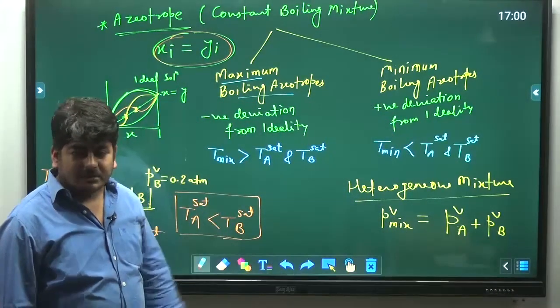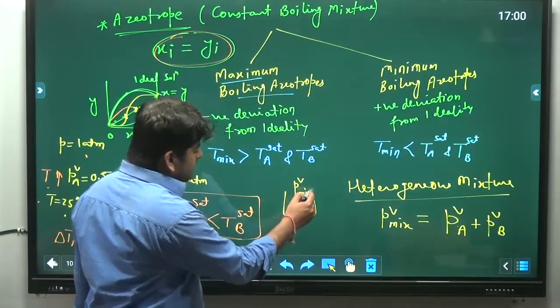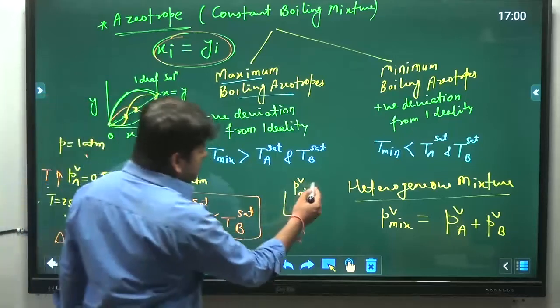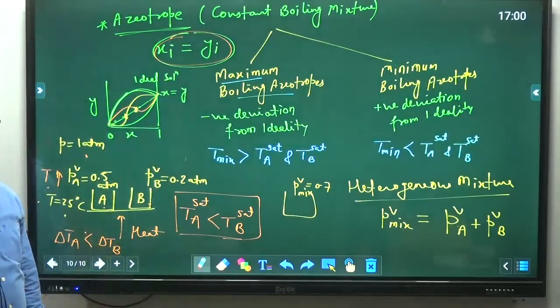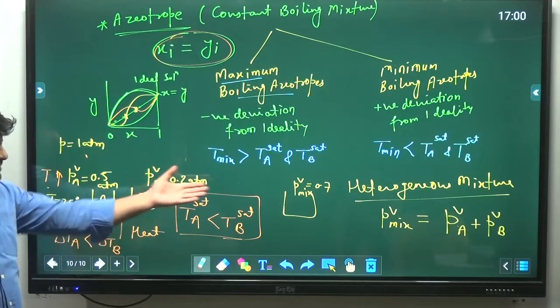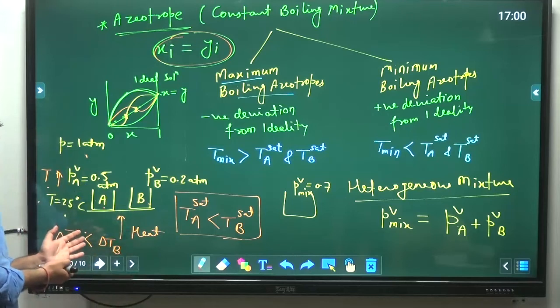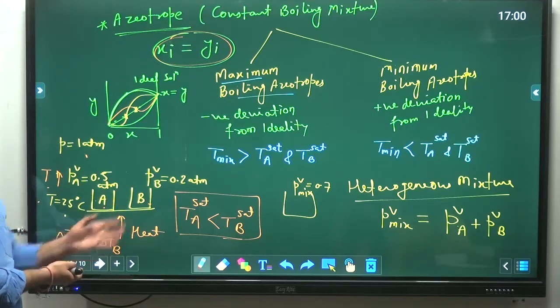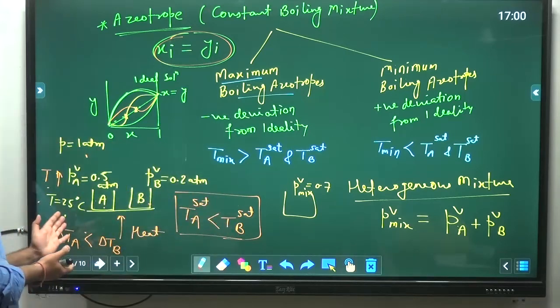So in a heterogeneous mixture, what will be the vapor pressure of the mixture? 0.5, 0.2, 0.7 atm. So what will be the boiling point temperature of the mixture? Less than TA, because the mixture will take smaller time than A. The vapor pressure of the mixture will become 1 atm sooner than that for A.